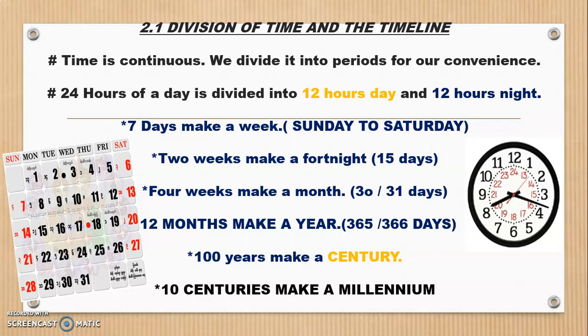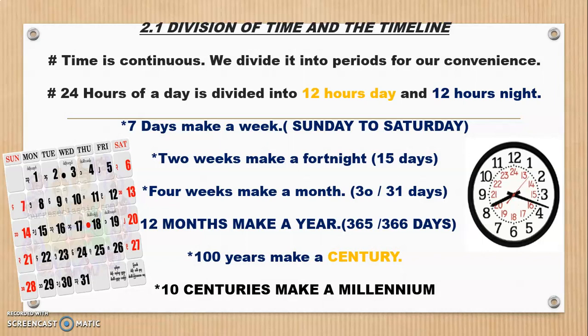Okay, so when we take 7 days together, 7 days make a week. So let's take from Sunday, Monday, Tuesday, Wednesday, Thursday, Friday, Saturday. So 7 days make a week. Similarly, when 2 continuous weeks are taken together, we call it a fortnight. That is a period of 15 days. Fortnight, a 15 days period, is called a fortnight or 2 weeks.